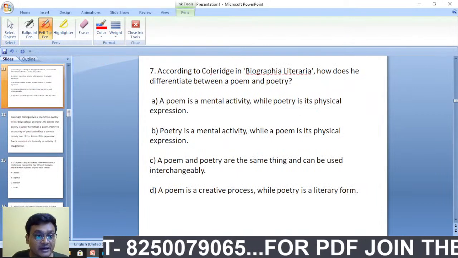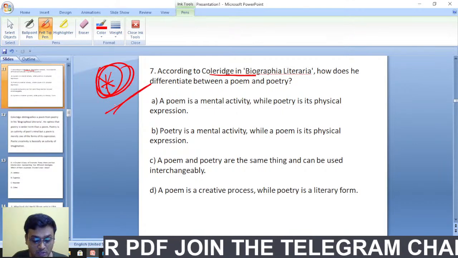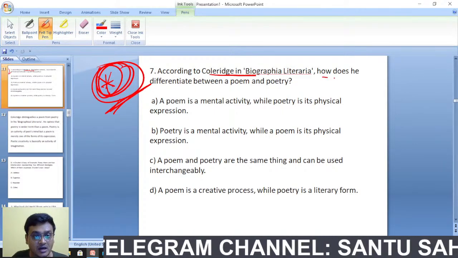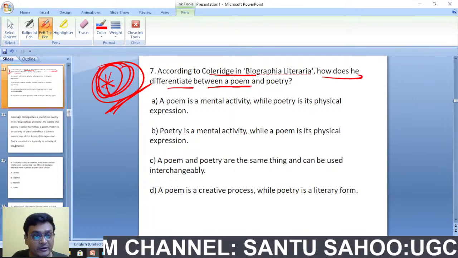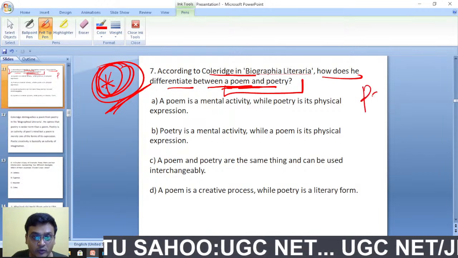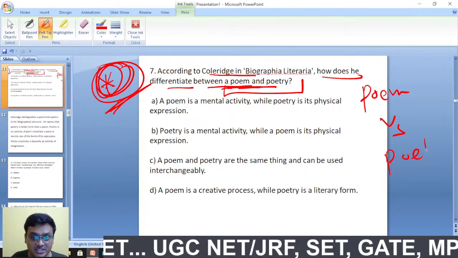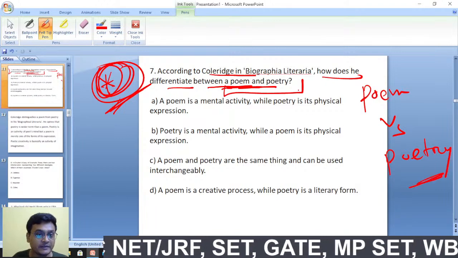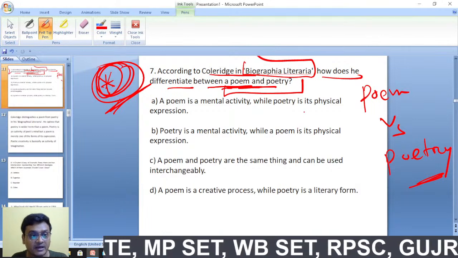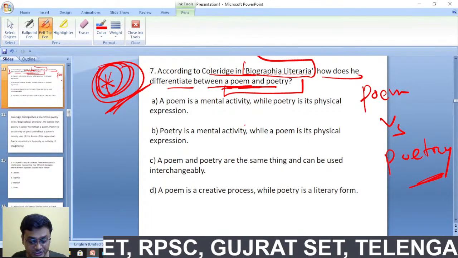According to Coleridge's Biographia Literaria, now an interesting concept here. Sort of got it. Excellent. According to Coleridge's Biographia Literaria, how does he differentiate between a poem and poetry? So do you know that there is a difference between poem and poetry? What is poem and what is poetry? In Biographia Literaria, Coleridge has differentiated poem from poetry. Okay.